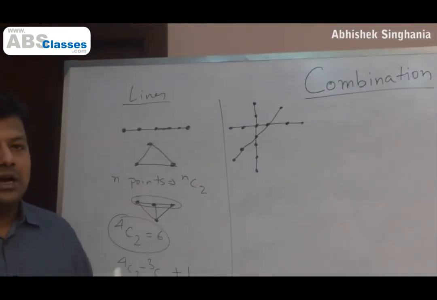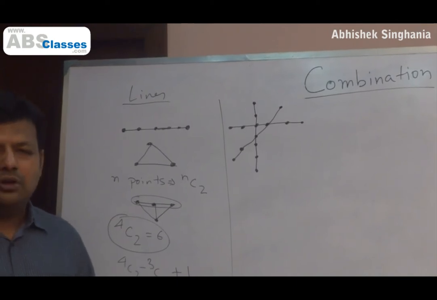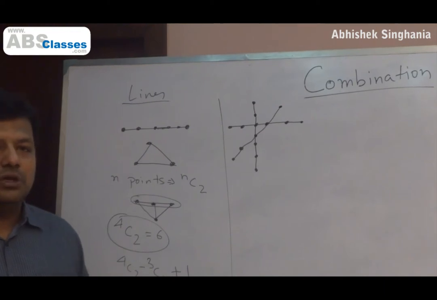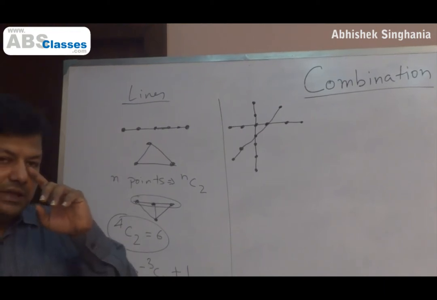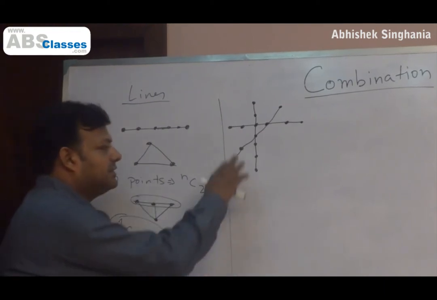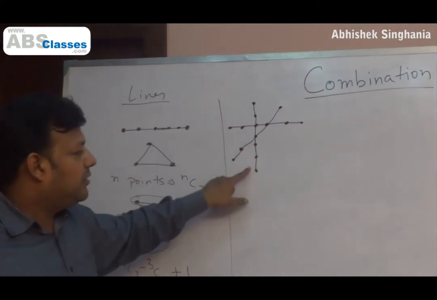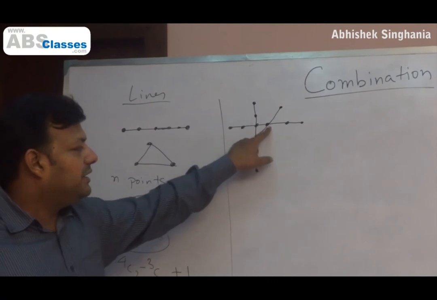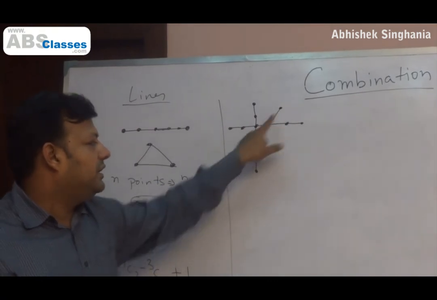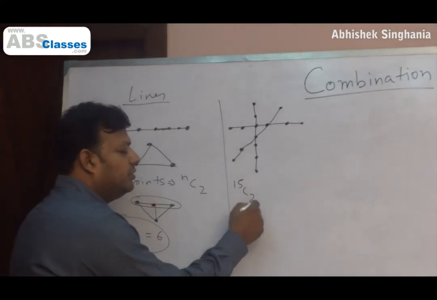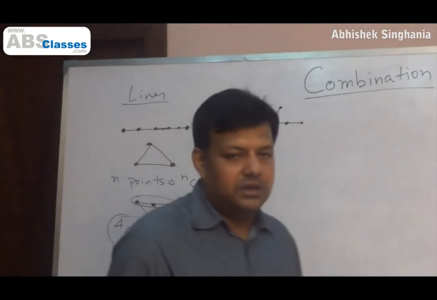The question is, how many lines can you form? Not new lines or anything, even the existing lines are good enough for us, but how many lines can you form using all these dots? We'll take the same approach as we did. We'll first count the number of points without double counting. The total number of points will be 7, 9, 10, 11, 12, 13, 14, 15. So there are 15 points, so my answer should be 15C2 normally without any constraints.